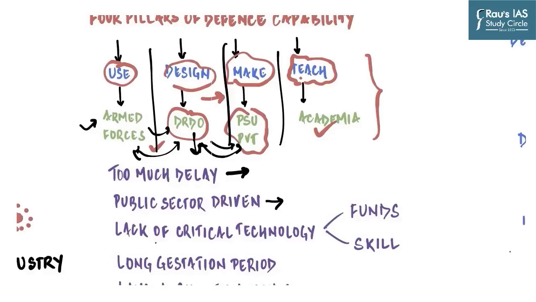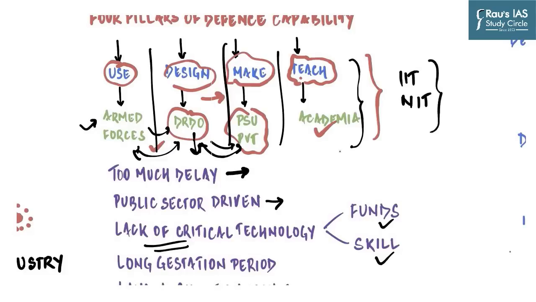Then comes the issue of lack of critical technology. And this is mainly because of lack of funds as well as lack of requisite skills in the human resource in our country. And that is mainly because of the neglected fourth pillar of our ecosystem, which is academia. Our premier institutes in technology, for example IITs and NITs, do not have a separate stream specializing in defense technology. Even the government's funding when it comes to designing of new technology is minimal.